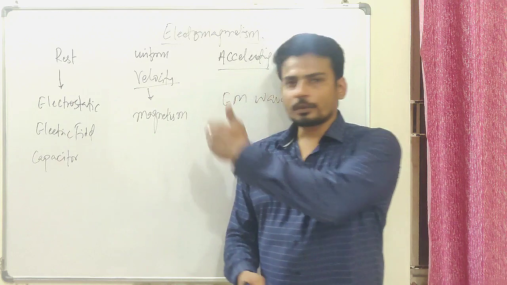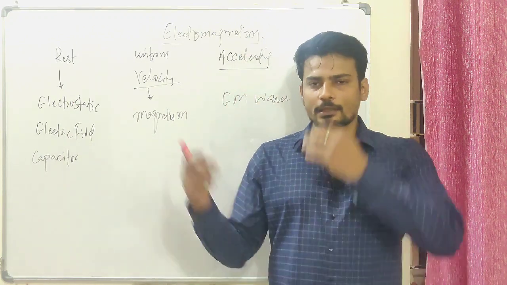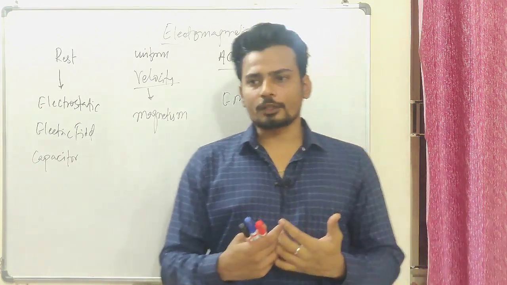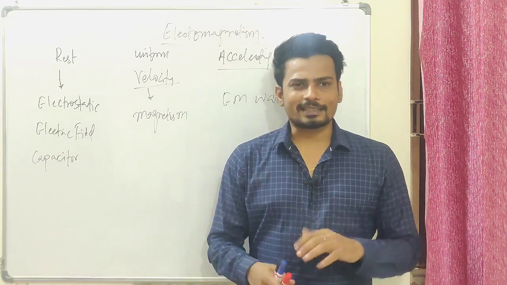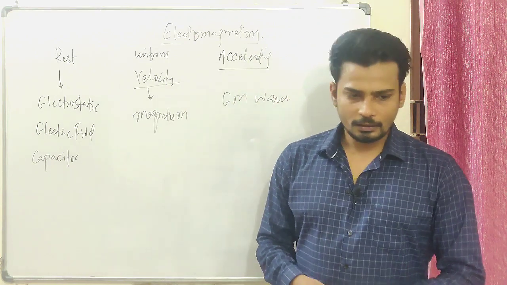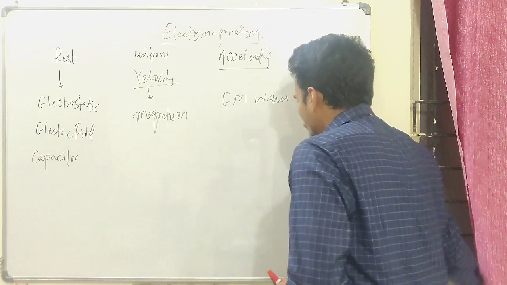So all these things which we're going to learn now are very old type of physics. They were discovered maybe 400 or 500 years back. Modern physics is all about the development in science which has happened in the past 50, 60 years, so it is termed modern physics. Alright, so let's quickly begin with electrostatics.